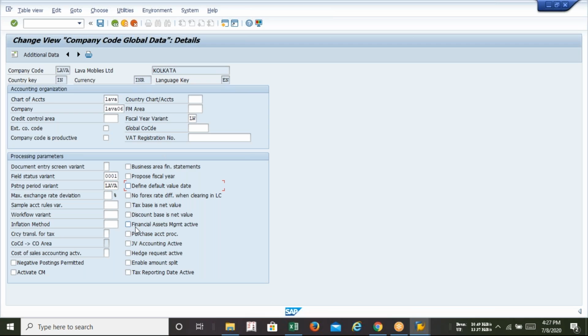So till now, we have Lava as our company code, Lava as our chart of accounts, Lava 06 as our group company, fiscal year variant LW, and posting variant Lava again. Field status group 0001 is the default one. We can create our own, but not right now; later in class, definitely. And press Enter.